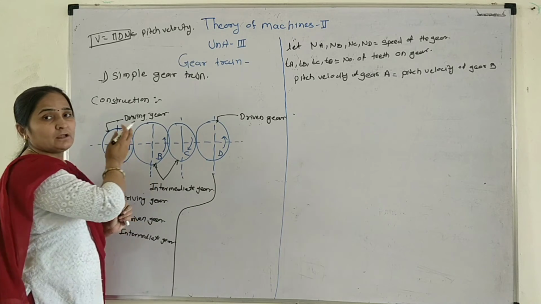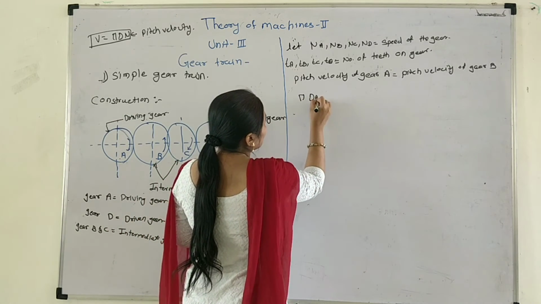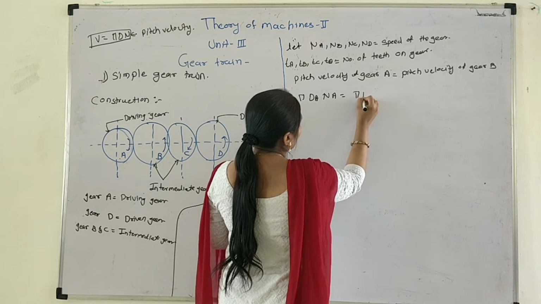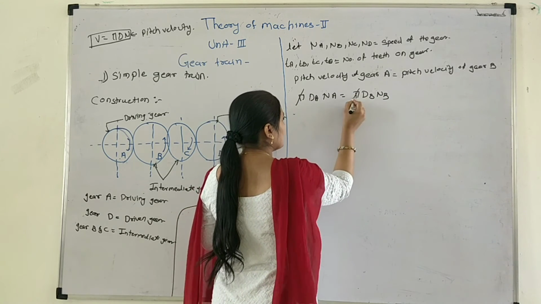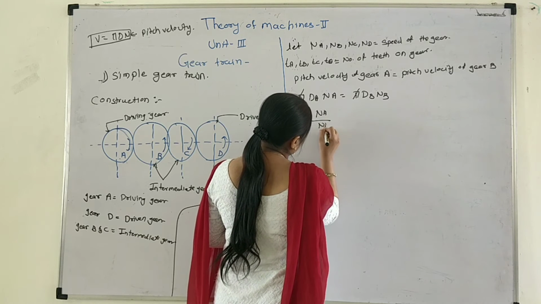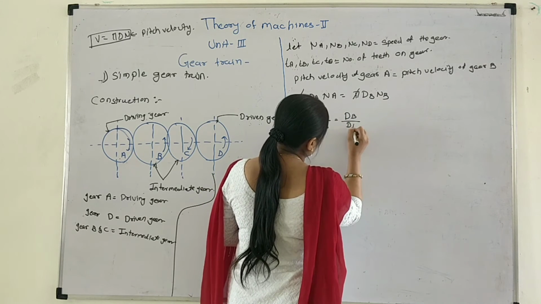Then pi dA nA is equal to pi dB nB. Pi gets cancelled. We get NA upon NB is equal to dB upon dA.